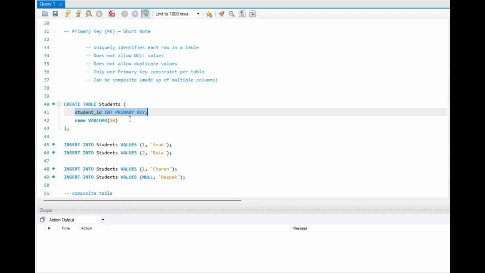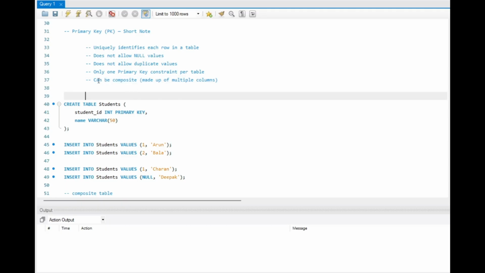The use of this primary key is that it will reject all duplicate values, and it will not allow any null values in this particular column. And in one table we can have only one primary key. That's the main thing, and we can build it by combining two fields, right?